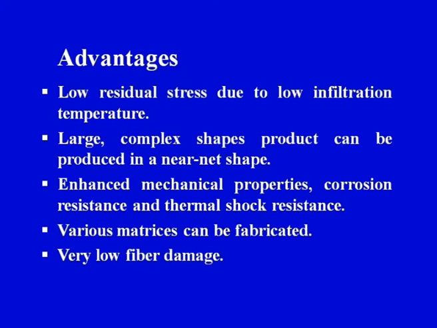Large complex shape products can be produced in near net shape. So whatever final shape we want, we can make a preform of that particular shape, and then we can pass the gaseous reactants through that particular shape. The solid material would be deposited on the fibers, and finally we will get a very complex shape.